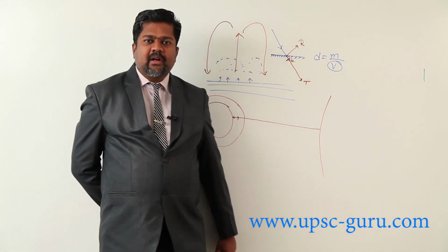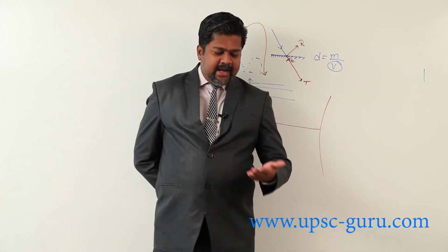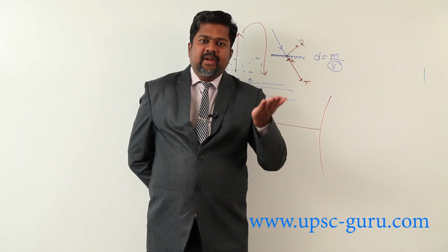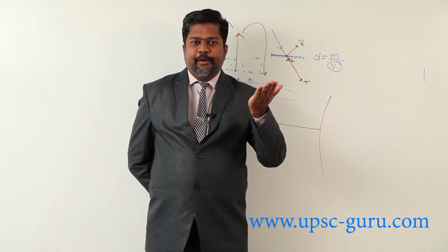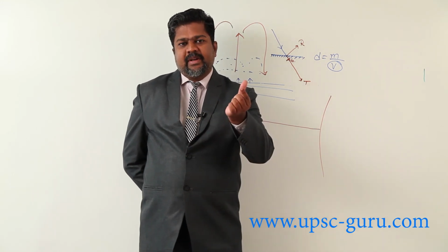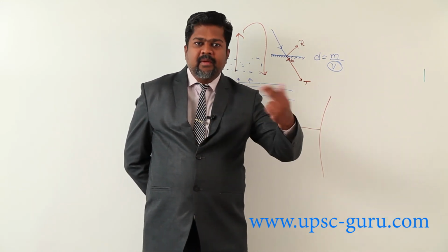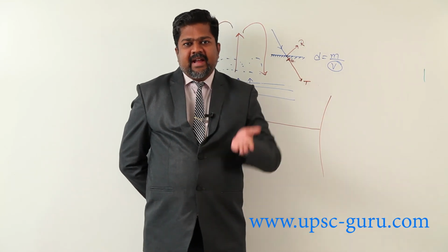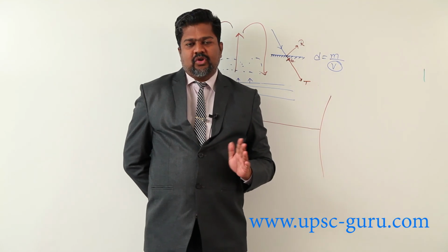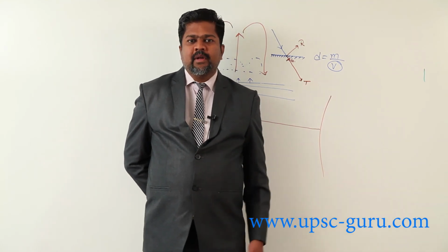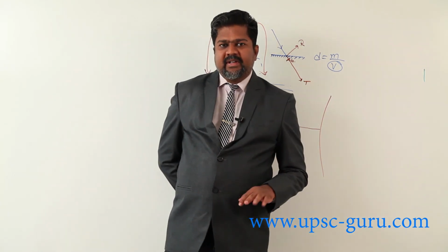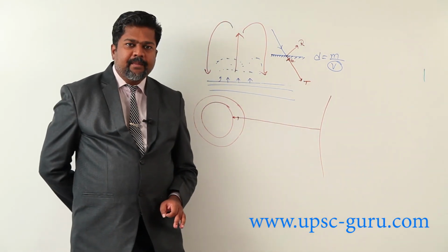Suppose the air starts moving from sea level and moves 160 meters higher. Suppose the temperature here is 20 degrees; at 160 meters it will fall by 1 degree, so it will be 19 degrees. Again 160 meters, it will be 18 degrees, and like that. So as we move higher in altitude, temperature will decrease slowly. For every 160 meters of height, the approximate fall of temperature is by 1 degree Celsius.